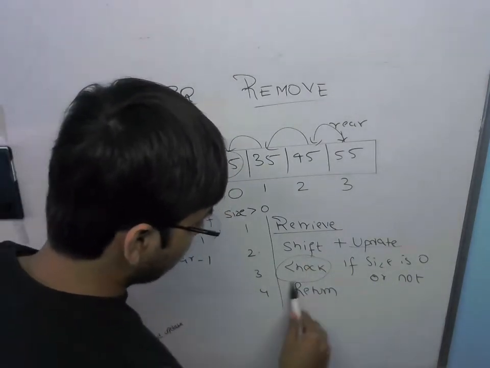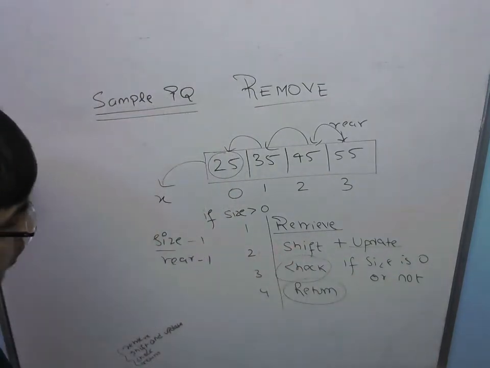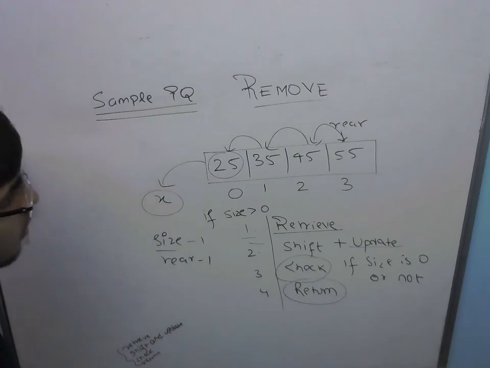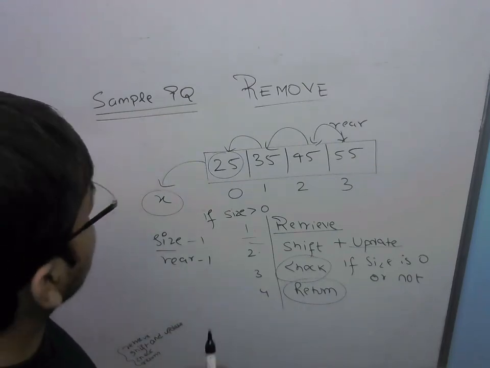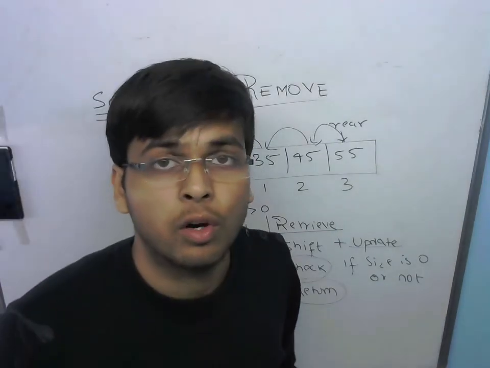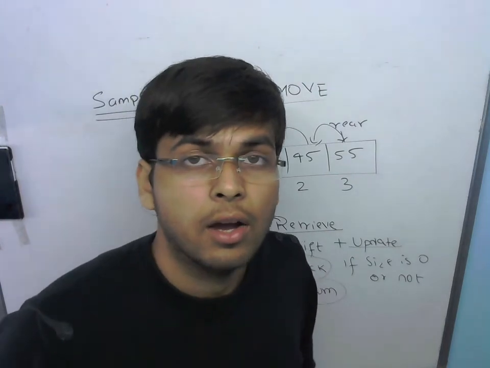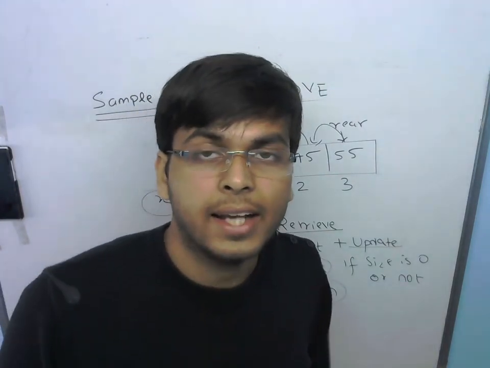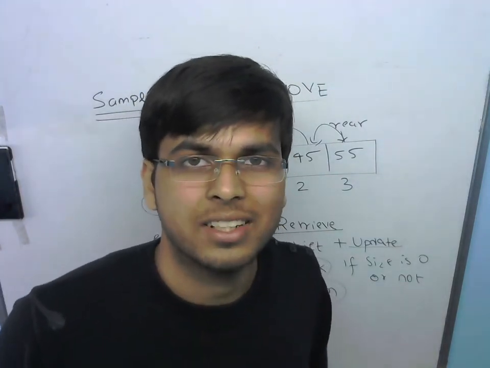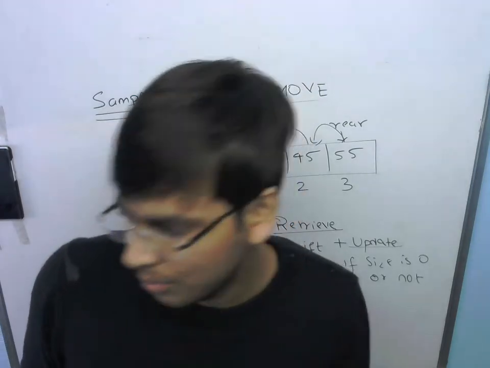Finally, in the fourth step, I will return the value that was retrieved in the first step and stored in the local variable x. So that was the remove method for priority queues. I hope you understood that. And next, I'm going to discuss the insert method for priority queues.